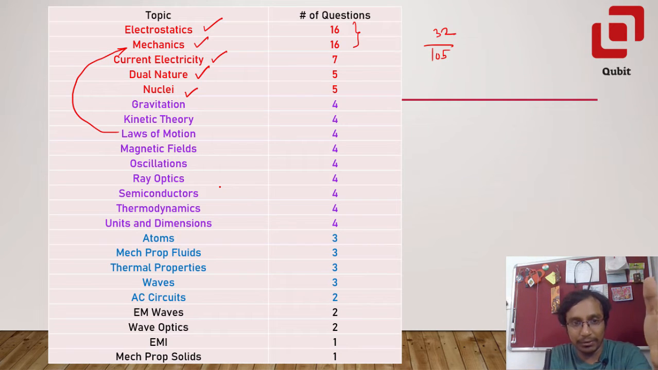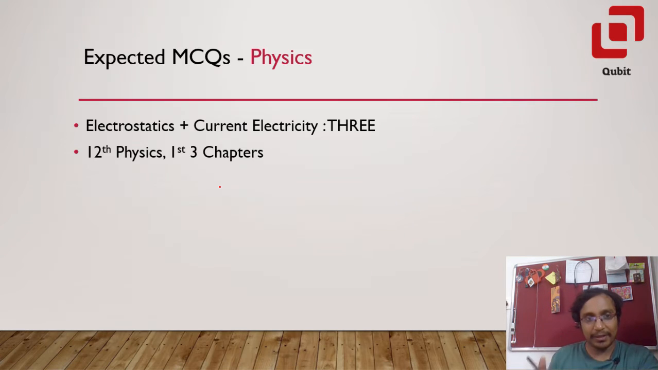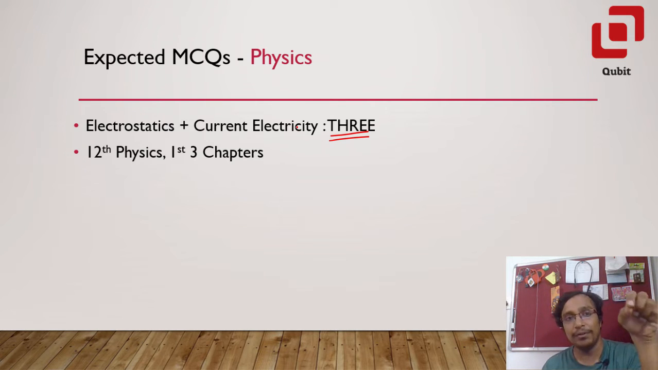You may pause the video and go through this particular sheet. Based on this, I have this predicted IISER Aptitude Test 2023 physics paper. I am expecting 3 MCQs from electrostatics and current electricity. So these MCQs you can expect from the first 3 chapters of 12th physics, which are electric charges and electric fields, number 1, then electric potential and capacitance, number 2, and the third one is electric current through conductors. So you can expect 3 questions roughly from electrostatics and current electricity.